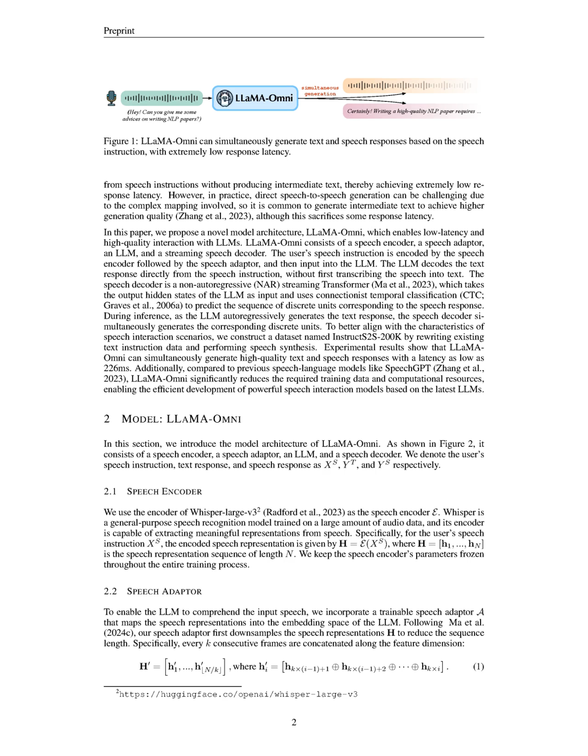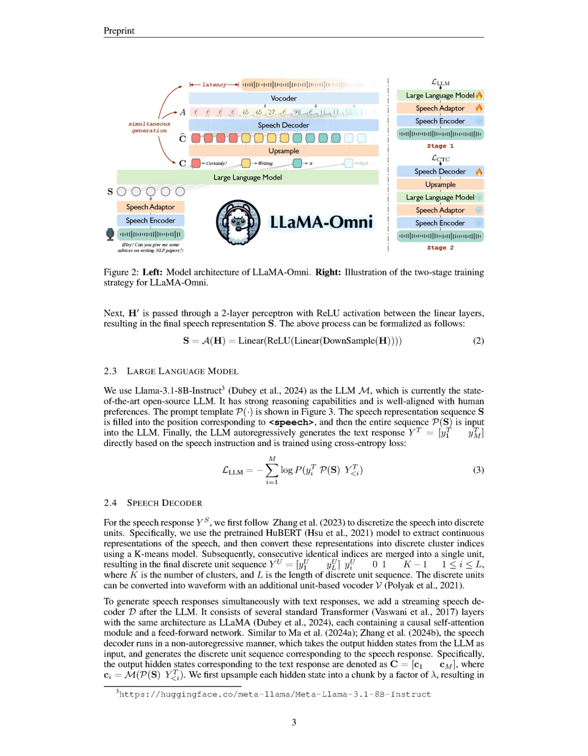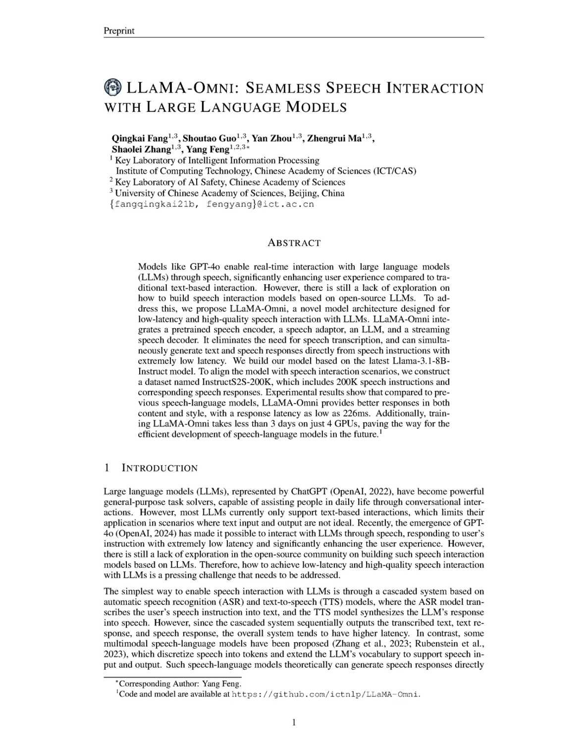The Llama model then takes this representation and autoregressively generates a text response, y_t, based on the speech instruction. Simultaneously, the speech decoder, which operates in a non-autoregressive manner, uses the hidden states from the LLM to generate discrete units corresponding to the speech response, y_s. Finally, these discrete units are synthesized into waveform speech using a vocoder, allowing the user to hear the response almost immediately, achieving low latency and high-quality interaction.